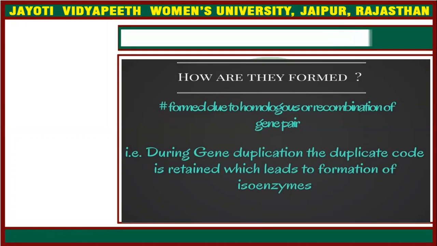This happens when gene duplication occurs or genetic codes are formed. During their synthesis they go through homologous recombination, and due to this homologous recombination the isoenzymes are formed.